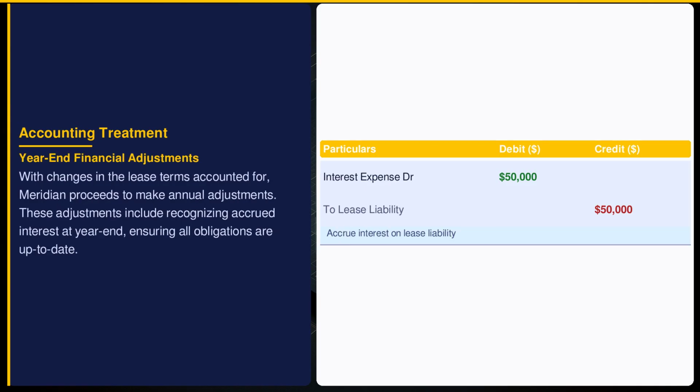Interest accrual ensures that all financial obligations are accurately reflected in Meridian's year-end accounts. By recognizing accrued interest of $50,000, the company captures the cost of financing inherent in the lease agreement. This action aligns with Indian Accounting Standard guidance, ensuring liabilities reflect up-to-date borrowing costs, presenting a comprehensive view of financial commitments in Meridian's balance sheet and income statement.